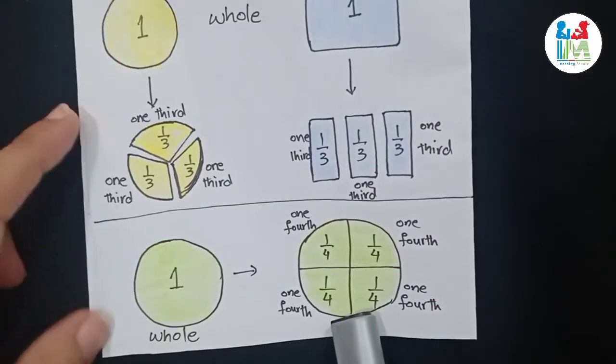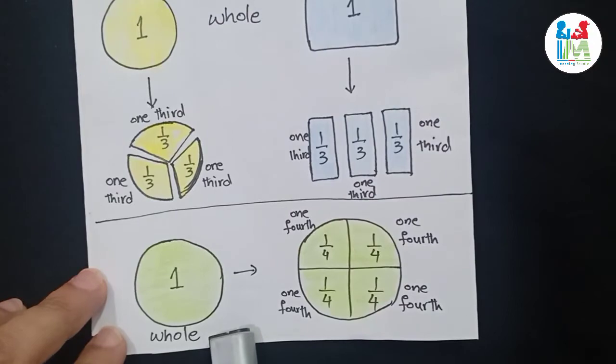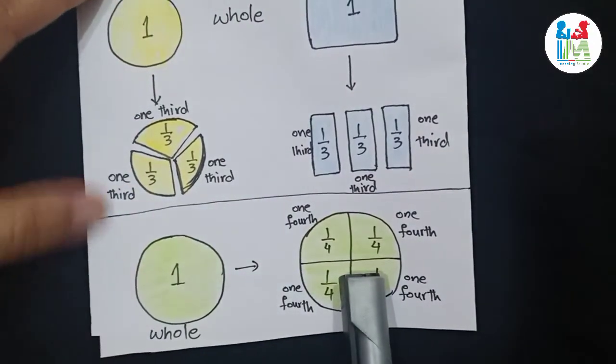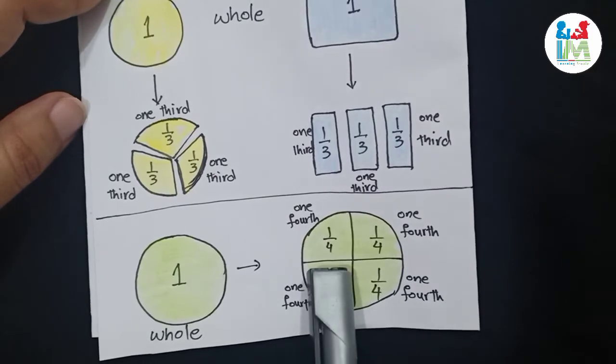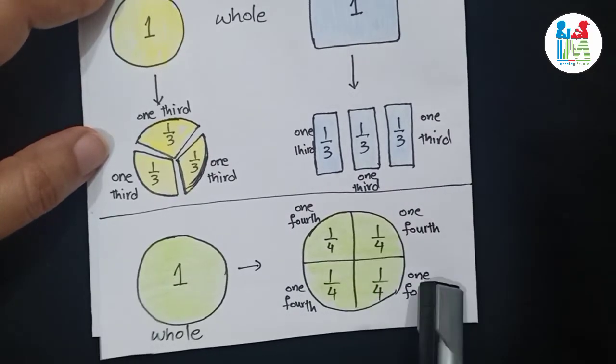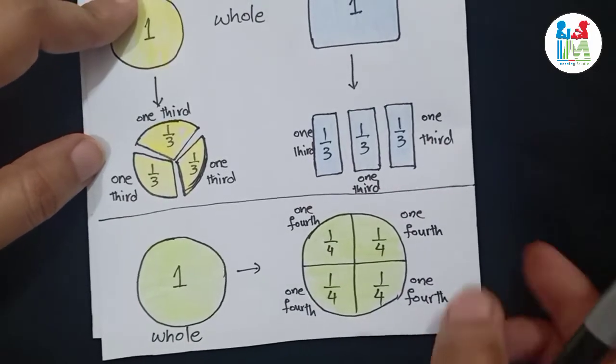Now look at the third example. Now we are dividing one whole circle into four equal parts. So each part will be equal to 1/4. The number 4 means that we are dividing a whole circle into four equal parts. So that's why we write 4.